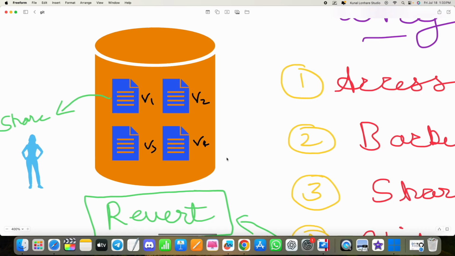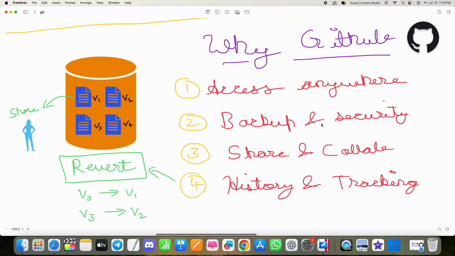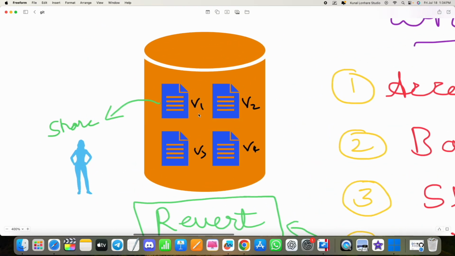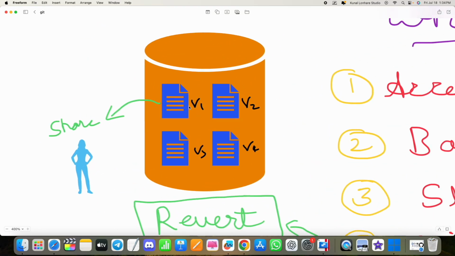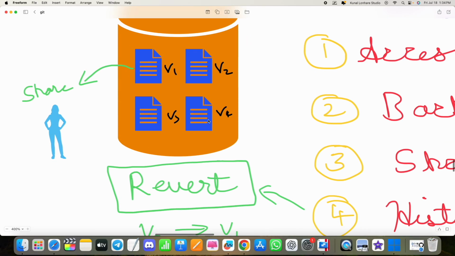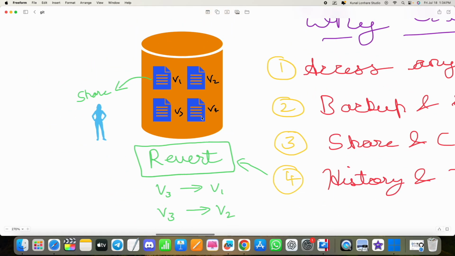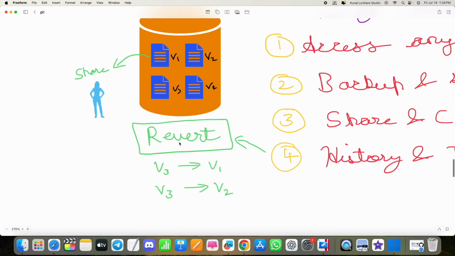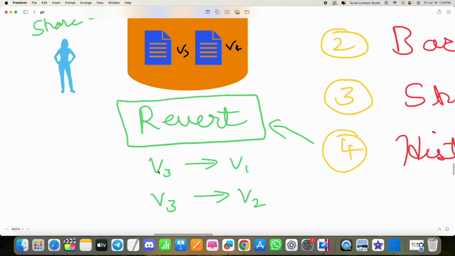Okay, so basically what is going to happen is that GitHub is going to track the history of your project file. Whatever changes you make, all those changes will be tracked and stored properly. Another benefit is that you can also revert. For example, you have version 3 of that project file, and for some reason you think, okay, I should go back to version 1. You can do that very easily in just one click.